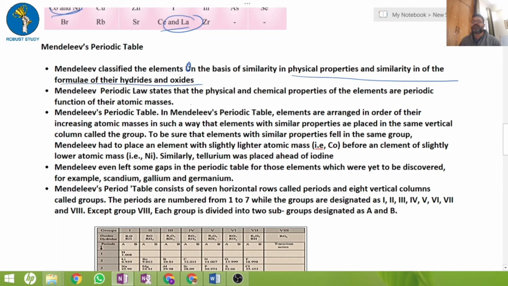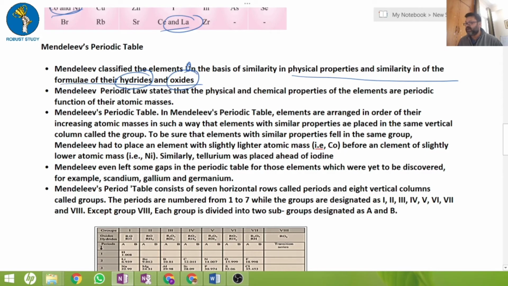So he put forward the first concept of the hydride. We have already read in class 9 that most elements in the environment react with hydrogen and oxygen, right?